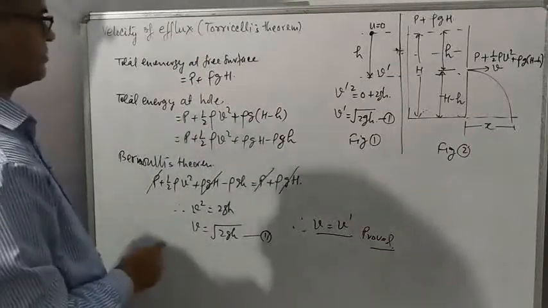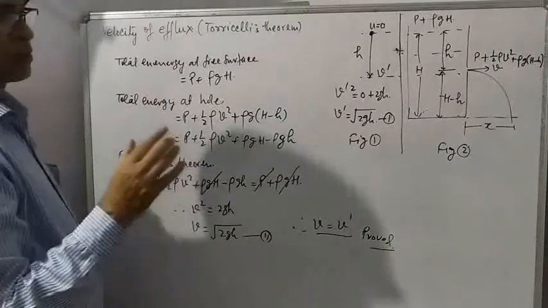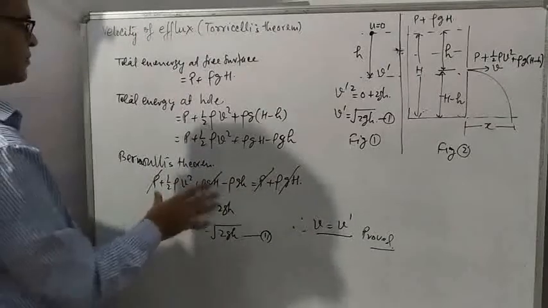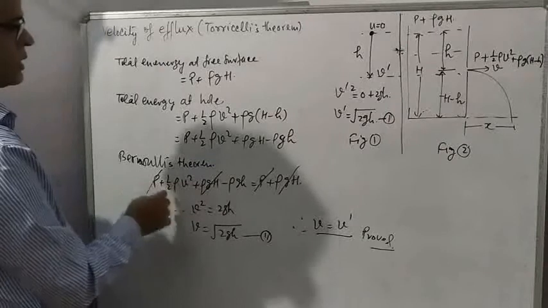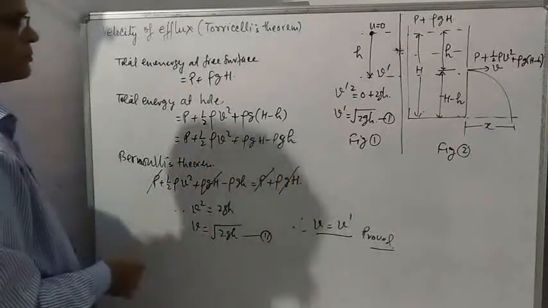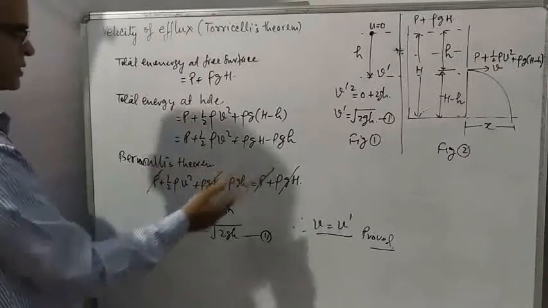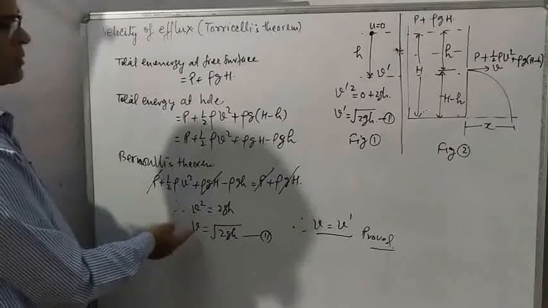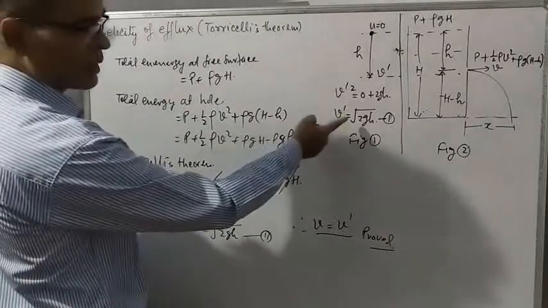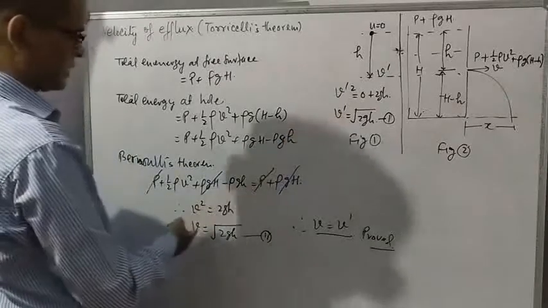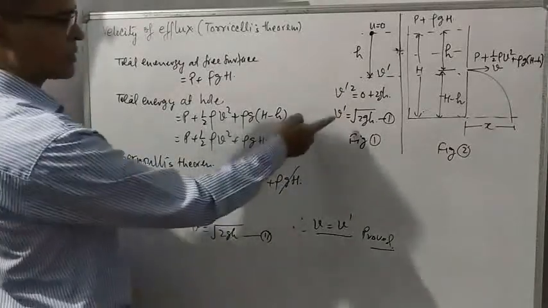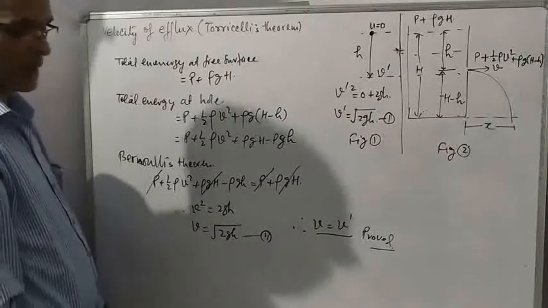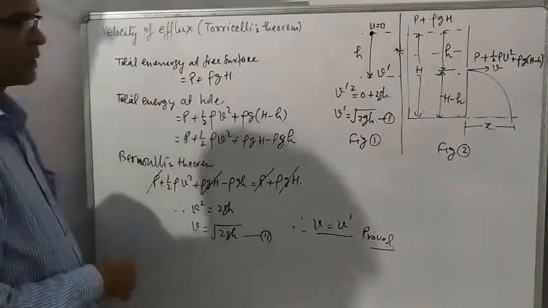According to Bernoulli's theorem, total energy of flowing liquid is a constant. So total energy at the hole is equal to total energy at free surface. Now solve this equation. Finally you get v is equal to under root 2 g h. This velocity is same as velocity acquired by a freely falling particle after it has fallen depth h. So this proves Torricelli's theorem.